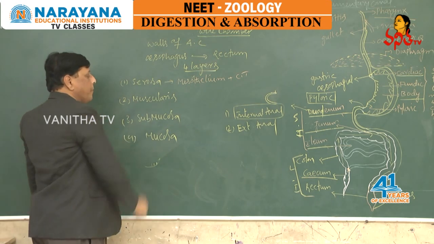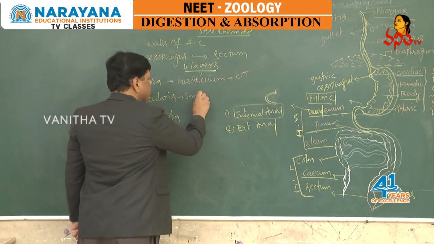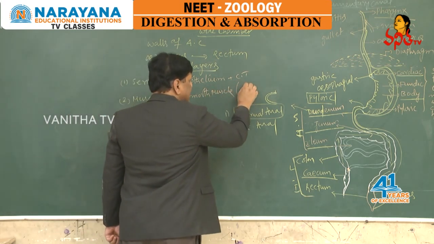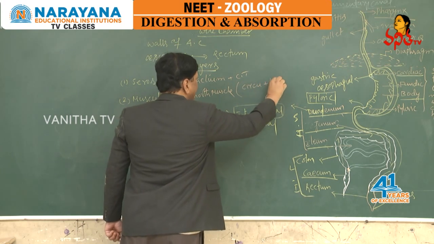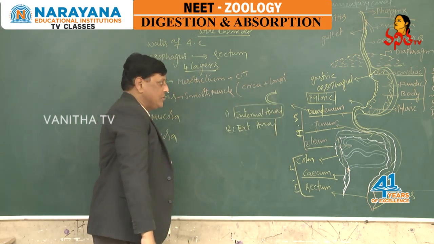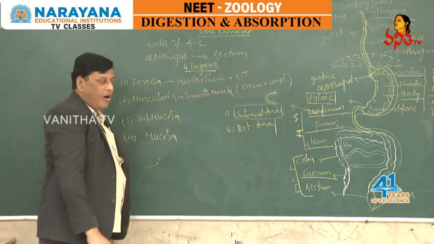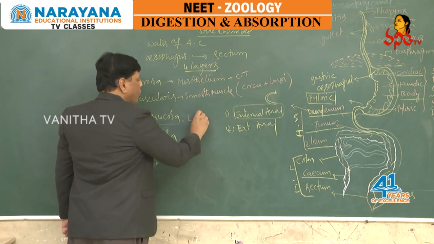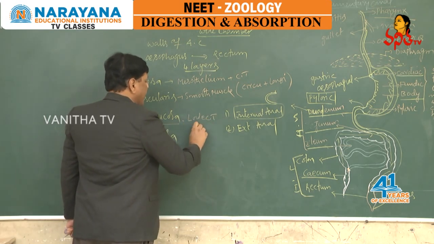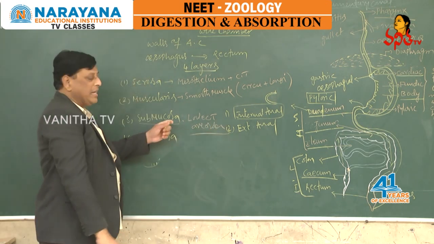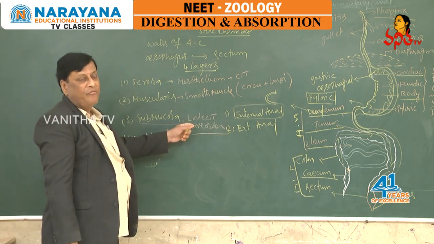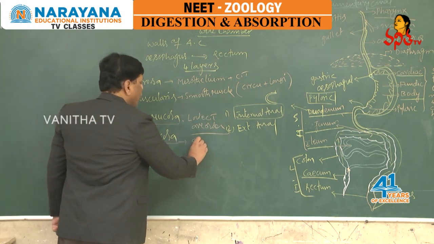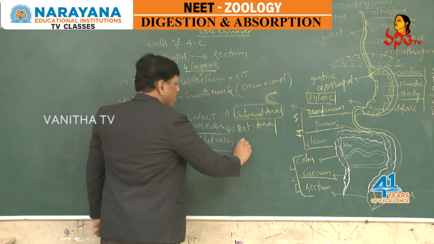And the second one is the muscularis. It is made with smooth muscles, differentiated into 2 layers: inner circular muscles and outer longitudinal muscles. The submucosa is made with loose or areolar connective tissue, with blood capillaries, lymph capillaries and nerve fibers present in it. The mucosa is made with goblet cells which release mucus.